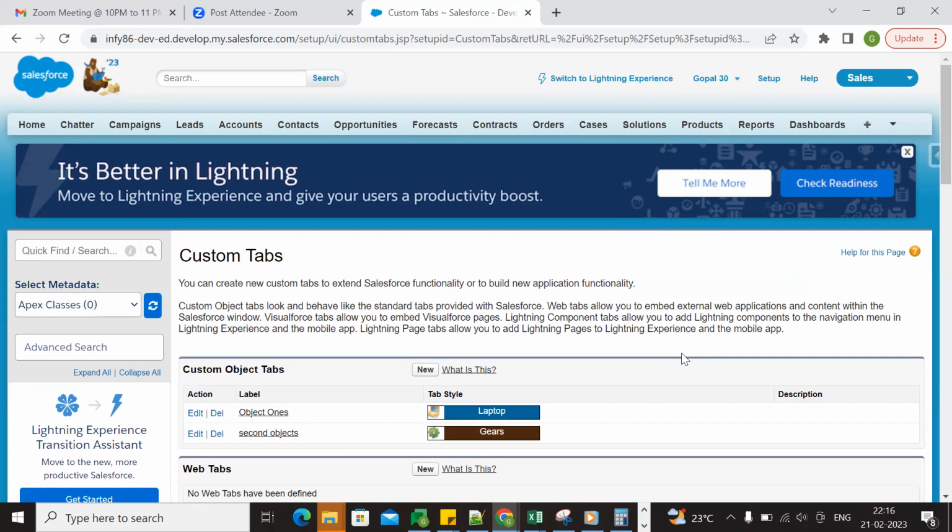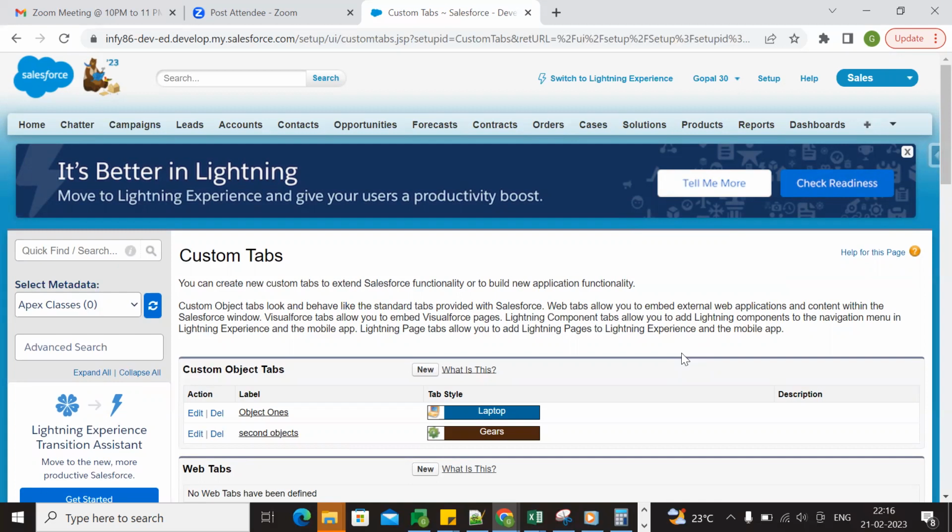What is a report? A report is used to summarize the information of an object. Okay. What are the types of reports? There are 4 types: tabular reports, summary, matrix format, and joined format.